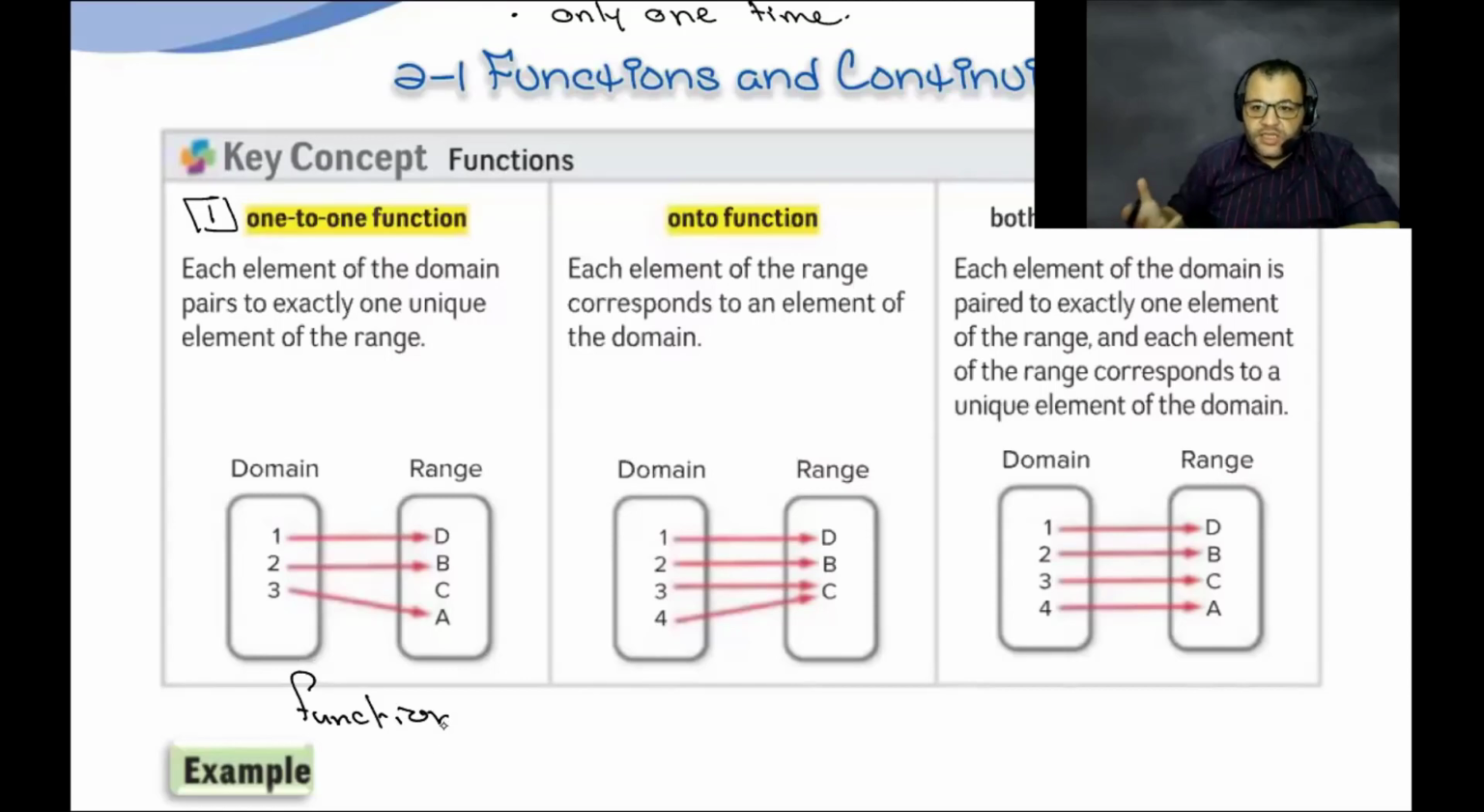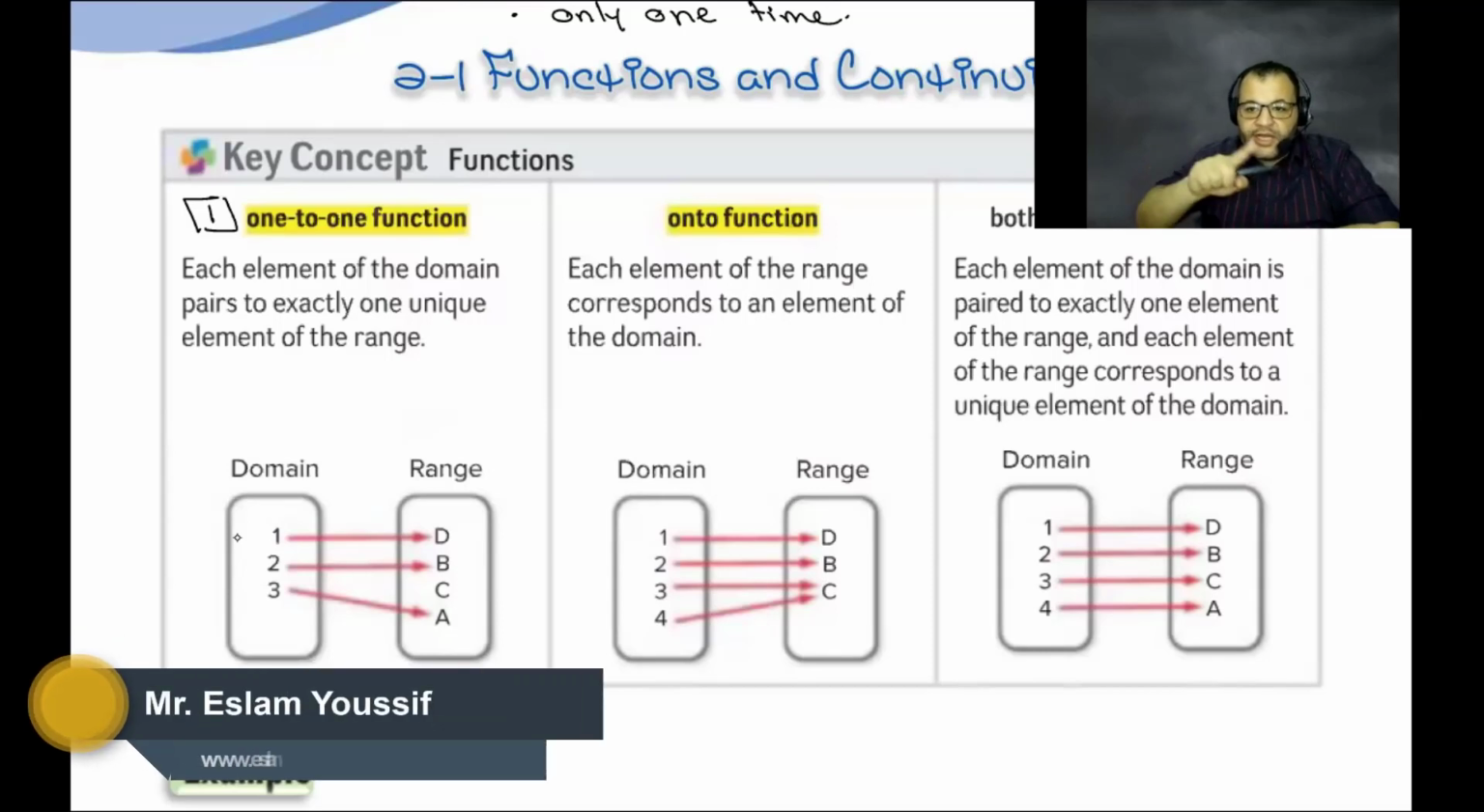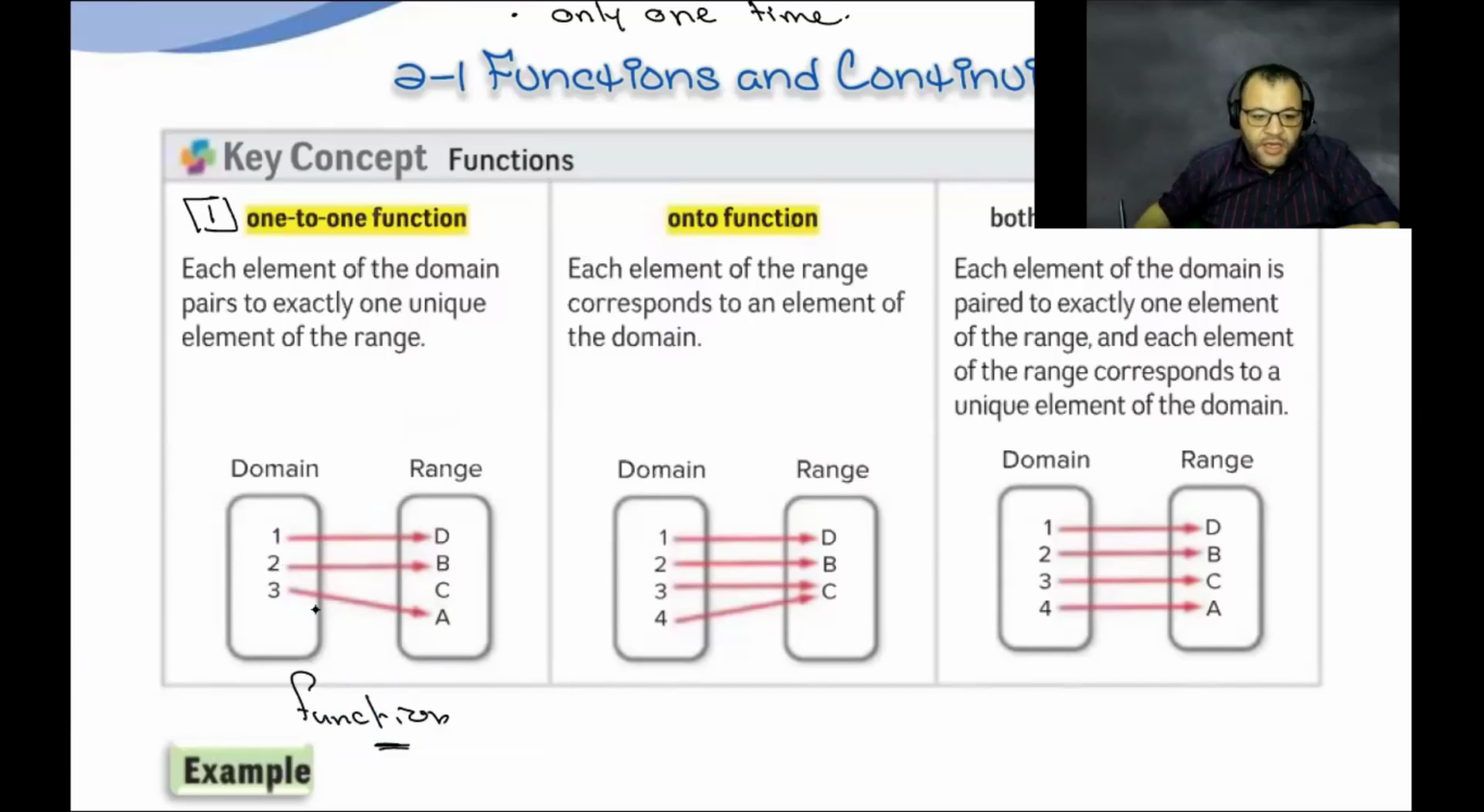So how do we know that this relation is a one-to-one function? To know if this relation is a one-to-one function, just look at the domain. Then check if there is more than one element of the domain connected with the same element of Y or not. 1 is connected with D. 2 is connected with B. 3 is connected with A. It means they are connected with different elements. Is that right? Yes. So it means one-to-one function.